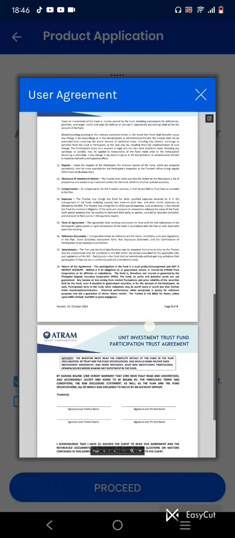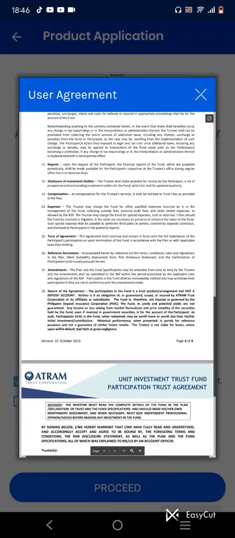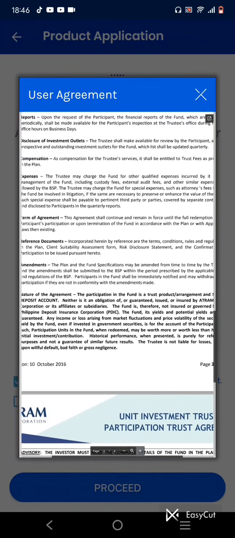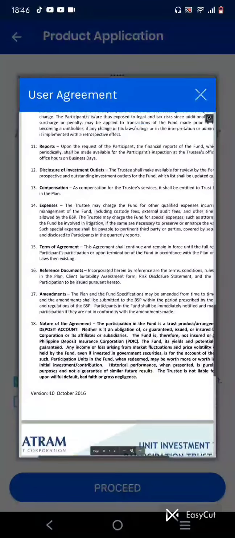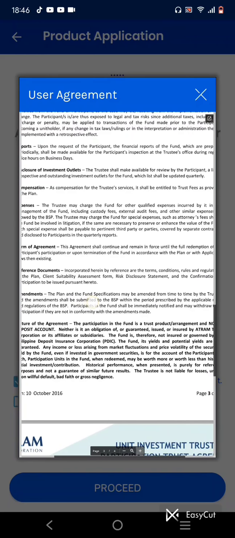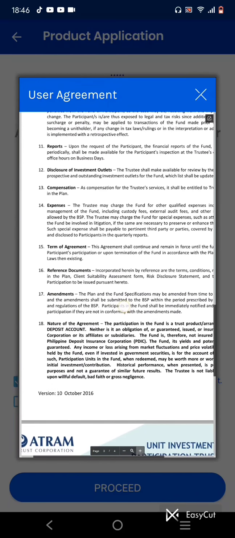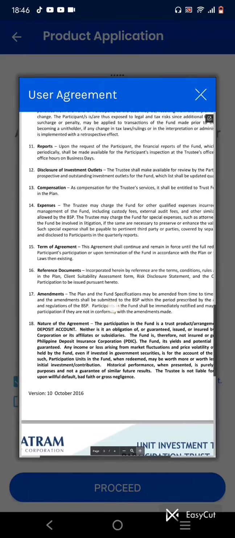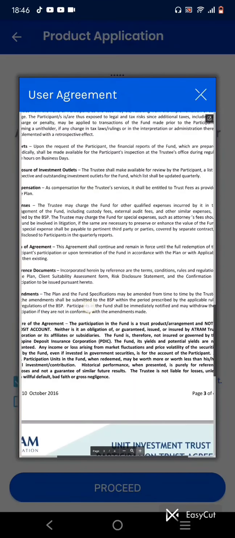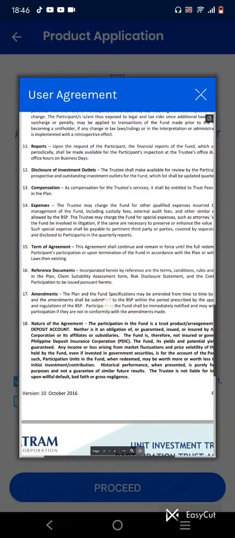So we are in the disclosure term number 12. Disclosure of investment outlets. The trustee shall make available for review by the participant a list of prospective and outstanding investment outlets for the fund, which list shall be updated quarterly. So there's a quarterly update.